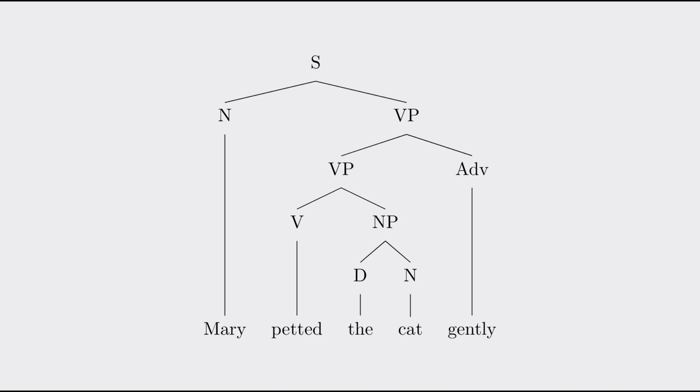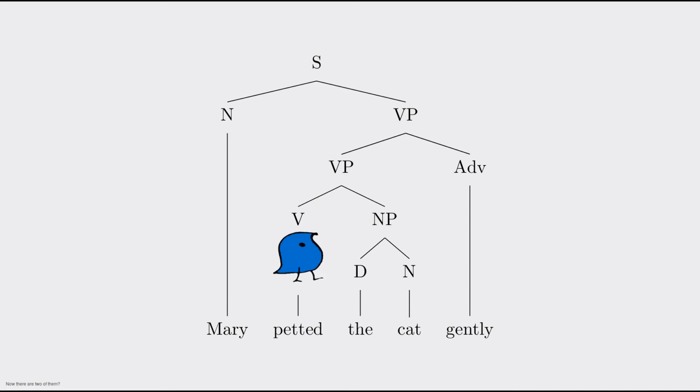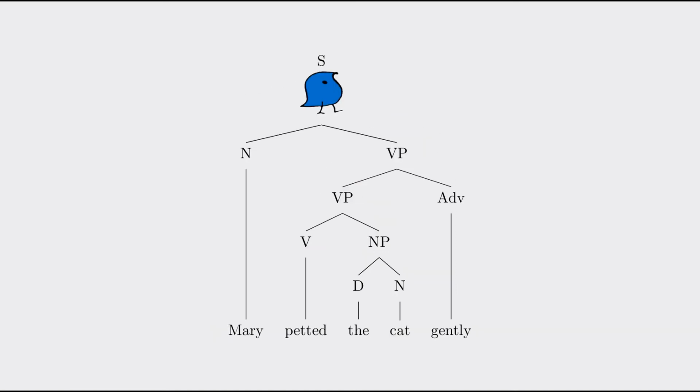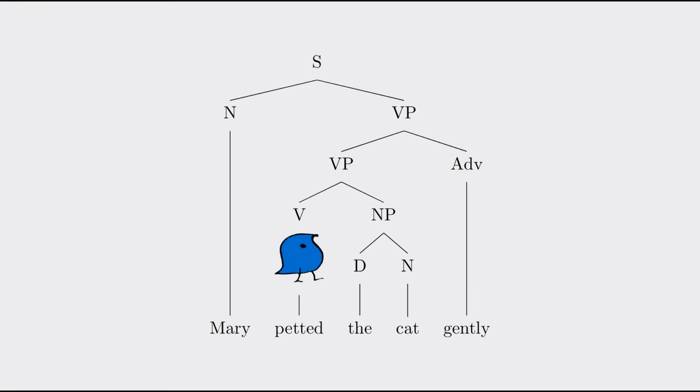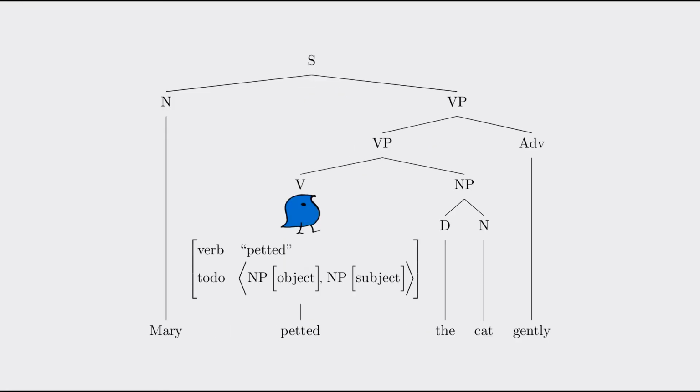To visualize the relation, let's imagine a creature walking up the tree. We'll call this creature Wug because that's her name. Wug always starts on the main verb node and can only move upwards, never downwards. We'll have Wug remember the starting verb. We'll also give her a to-do list. It's a sequence of things to look for while she's walking up the tree. After moving, she'll look at the thing underneath her that she didn't just come from. If it matches the thing at the beginning of the list, she'll remember it as the label attached to it and remove that element from the list. That might sound a little complicated, so let's see it in action.